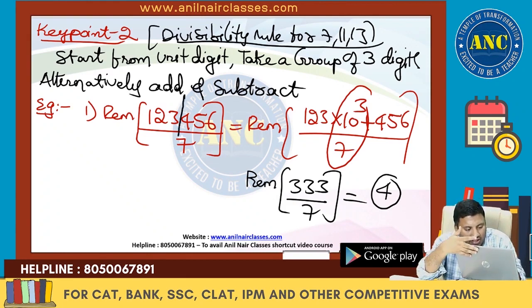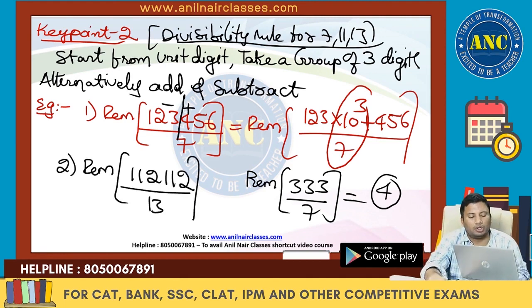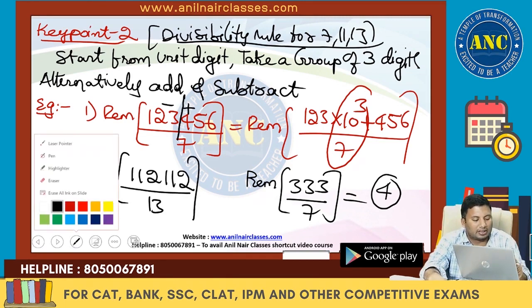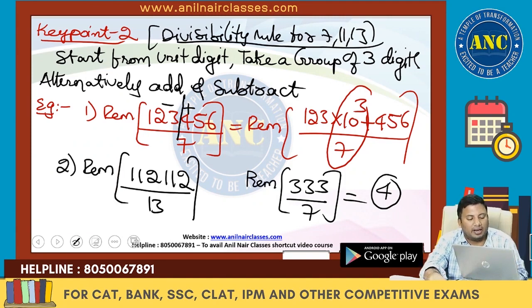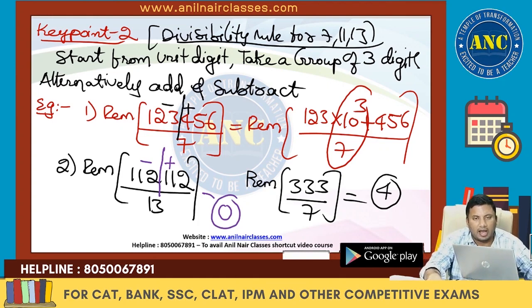Start from the unit digit. Take a group of 3 digits. Alternately add and subtract. Second example: 112112 divided by 13. The divisibility rule of 13 is to start from the rightmost and alternately add and subtract: 112 minus 112, answer is 0. Two examples are clear, right?